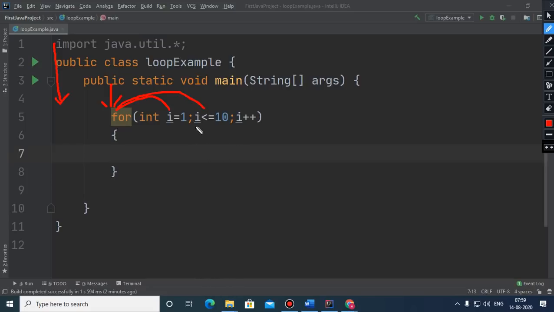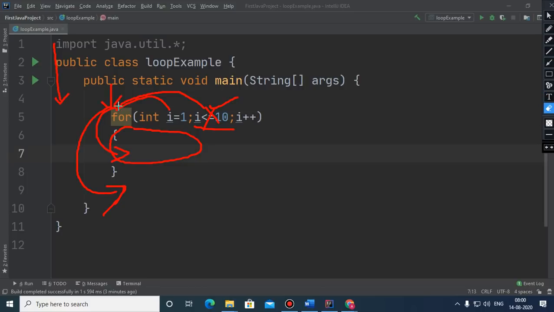So the condition is checked before the entry of the control within its body. The control will not move inside the body until it has checked this condition. And if this given condition is true, then only control will move inside the body. Otherwise, if this condition is false, the control immediately jumps after this loop body and ignores this body. This is entry control loop.